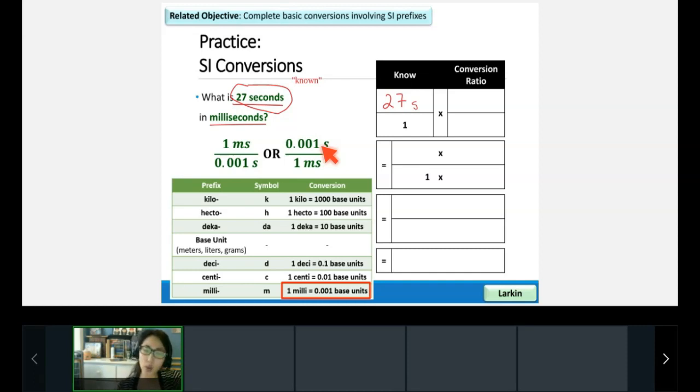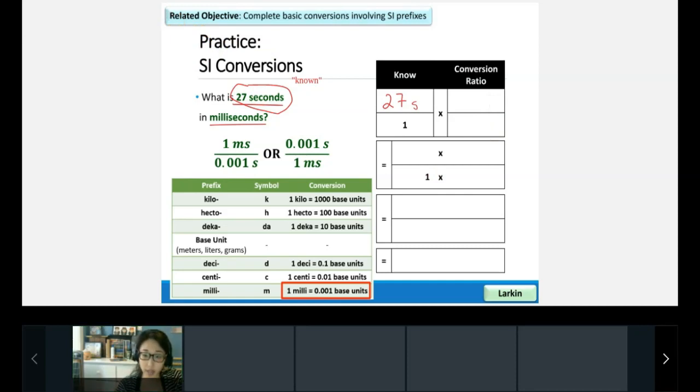But we need to figure out which conversion ratio I should use. So here's the deal, guys. Currently, I have seconds in my numerator on top, and I want to get rid of it in the next step because I want milliseconds. I don't want seconds. So where do you think I should put it in the next step to get rid of it? If I want to divide out seconds, should I put it on the top of the next step or the bottom of the next step? Go ahead and tell me in the chat box. If I want to get rid of seconds, I'm going to put it on the opposite side. It's currently on the top. So where should it go in the next step? Yeah, I'm going to put seconds on the bottom here.